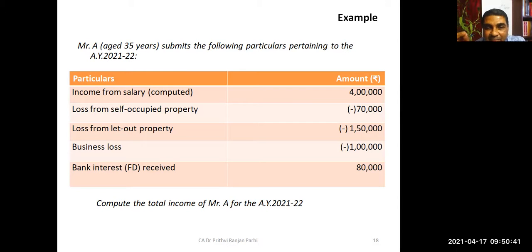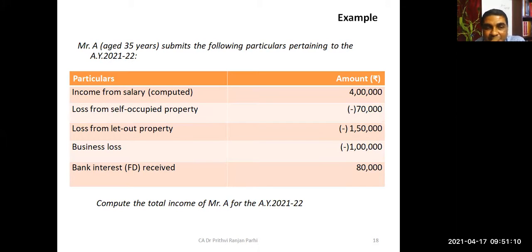Salary income is there. House property income is there. Do you know to what extent the house property loss can be set off against salary? 2 lakh. So even if the loss is 2,20,000, maximum 2 lakh can be set off. Now there is a business loss. Whether business loss can be set off against salary? No, sir.